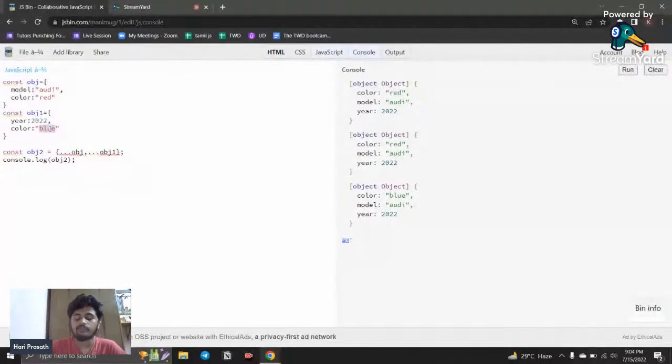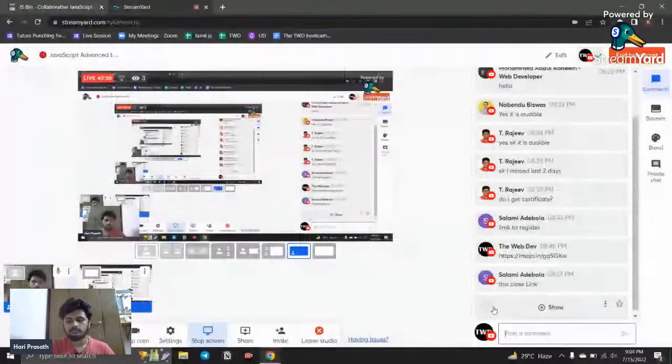So instead of creating two properties, it will check both keys, color and color, they match. Then it replaces the old value with the new value. Okay, so that is how it works. So this is all about using the spread operator, copying arrays and objects and all.